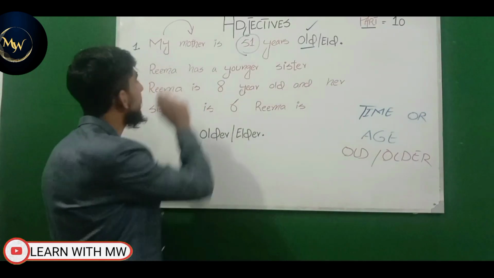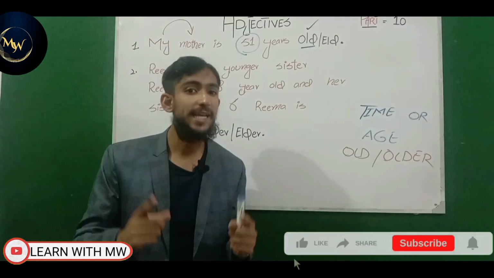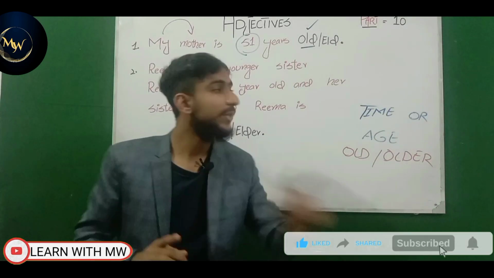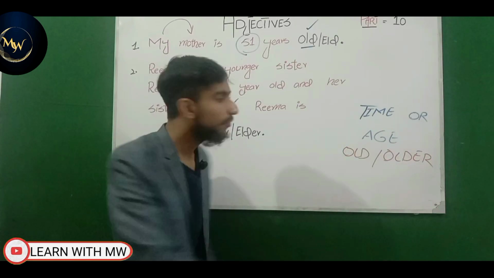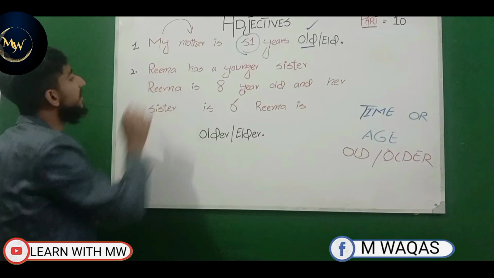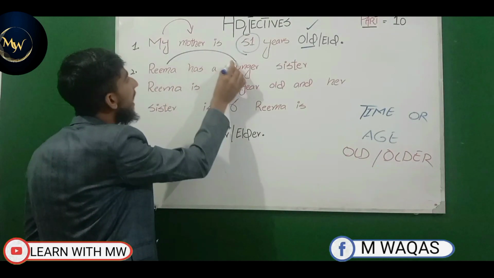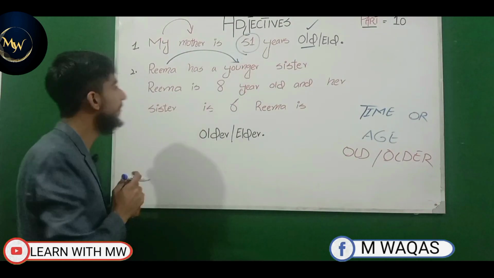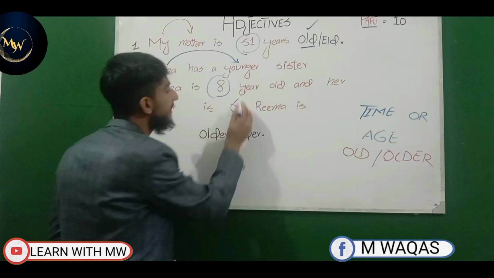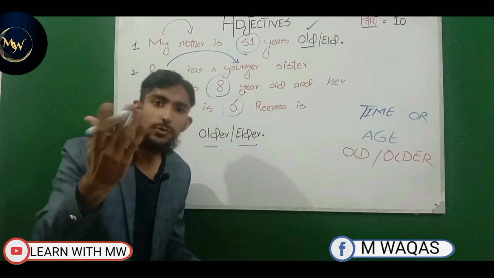Now look at the second example. In this second example, we will learn the advanced concept that even if there is a blood relation in a sentence, but you are referring to the time or age, at that time we will use old or older. So now look at this whole example. The example is: Rima has a younger sister. So here Rima has a blood relation with the sister. Rima is 8 years old and her sister is 6. So Rima is older or elder? Which one is correct? You can tell me.